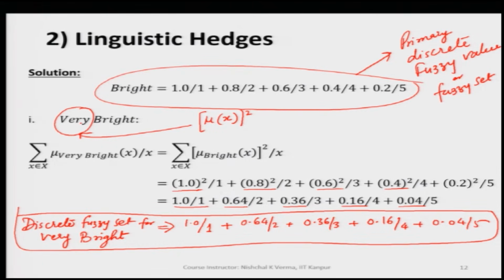So, if the fuzzy set is discrete, we simply square the respective membership values, but if it is a continuous fuzzy set, we have to square the continuous membership function that has been given for the primary set.